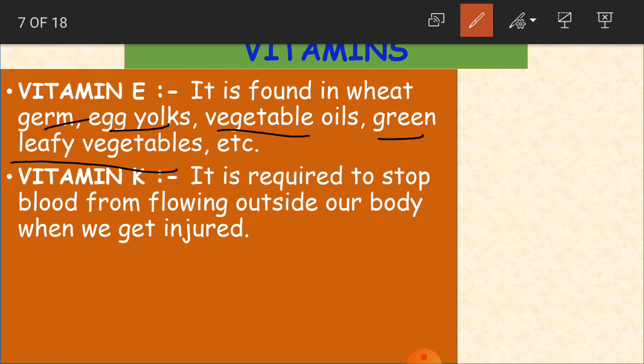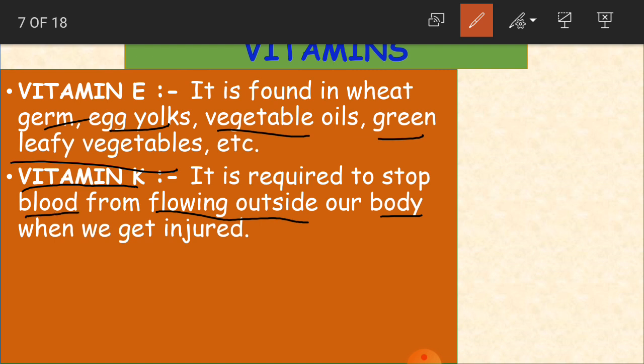Now if a large amount of blood is coming out, our body goes into a danger position. So to stop that we need vitamin K. If we have vitamin K in our body, it is going to protect us by stopping the blood from flowing outside our body when we get injured.